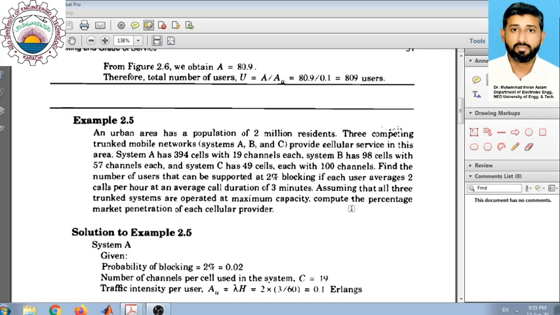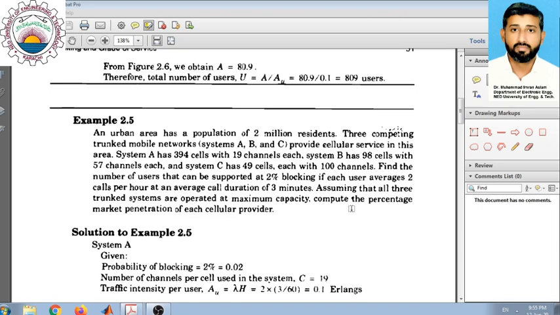We are now starting the second lecture for the fourth week of the course Wireless and Mobile Communication. Actually, this lecture is in continuation with our previous lecture. In our last lecture, we talked about trunking system, and we discussed that there are two types of trunking system. We named them as blocked calls cleared system, and the second one as blocked calls queued system. Sometimes we call them Erlang B and Erlang C systems.